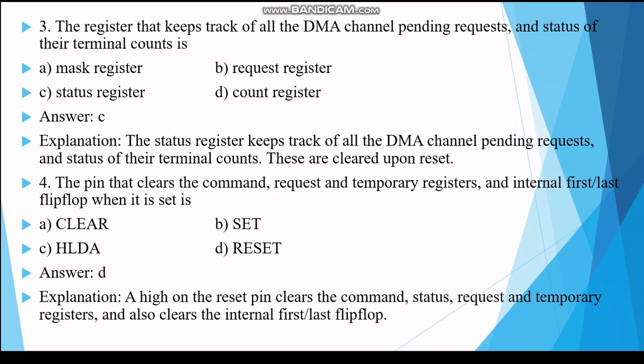Next question: the register that keeps track of all the DMA channel pending requests and the status of their terminal count is? Answer C, status register. The status register keeps track of all the DMA channel pending requests and also the status of their terminal counts. These are cleared upon reset. The status register is used for the read operation, and the control word register is used for the write operation.